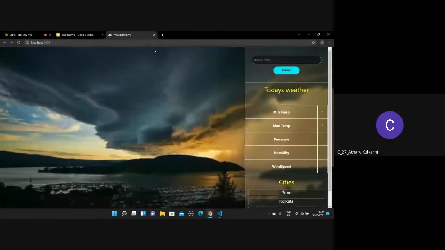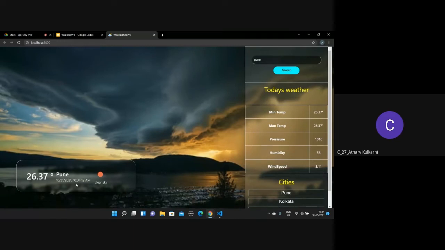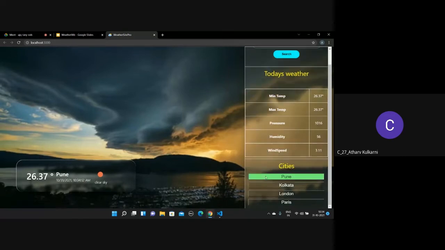Let's check out our website. Here is our design, and our site name is WeatherSite Pro, and we have given the icon here. Here we can search any city name, like we searched Pune because our college is there. And here you can see Pune. The sky is clear, and the current temperature is 26.37 degrees Celsius. And here we have created some buttons for quick search, like Pune, Kolkata, London, and Paris.